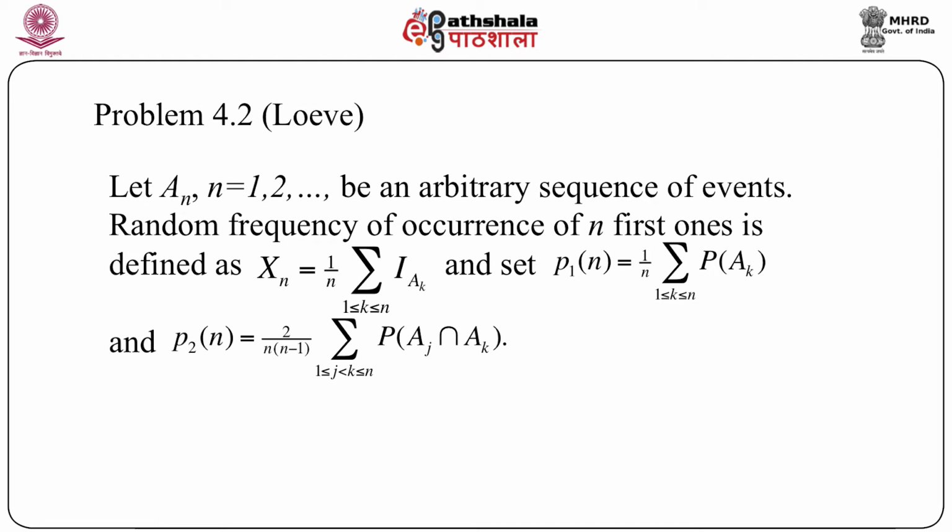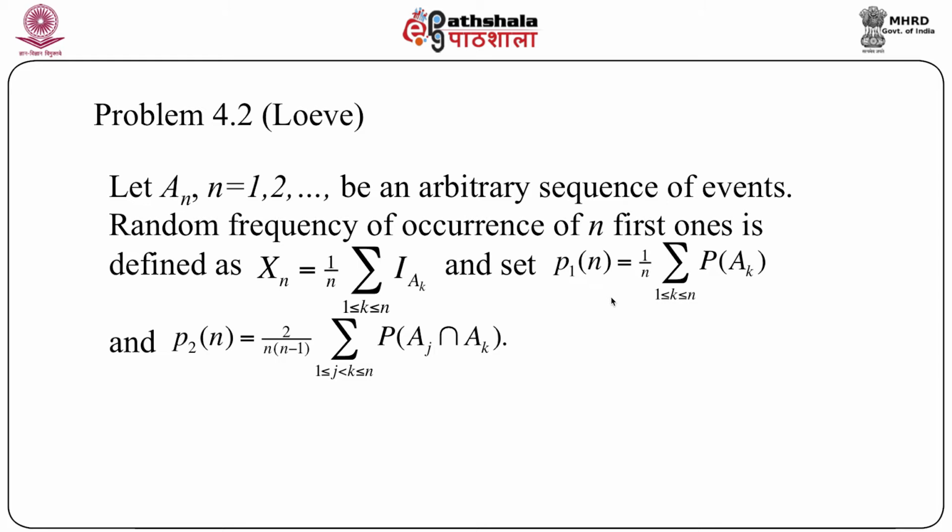So this is a kind of average, or we can think of it as a kind of proportion, and when we say this is a proportion, that reminds us that it probably has something to do with the Bernoulli variable, where p is the proportion, and we can easily write a Bernoulli variable or a binomial variable in terms of indicator functions. Anyway, given that we have defined Xn as 1 by n summation of indicator of Ak, k over 1 to n, let us set two quantities.